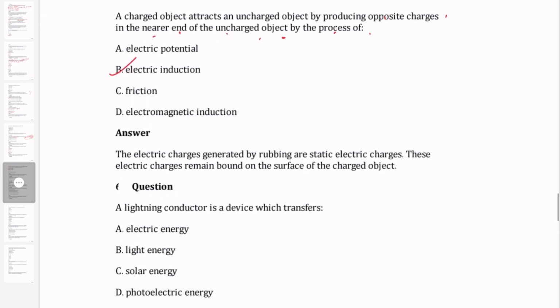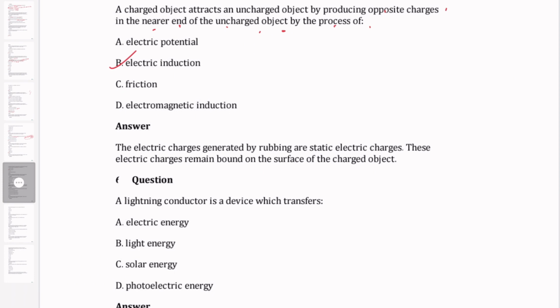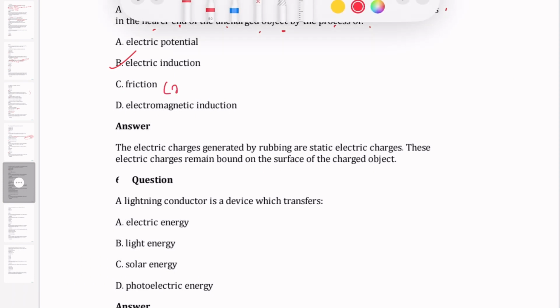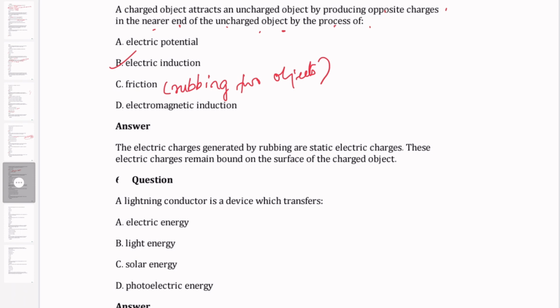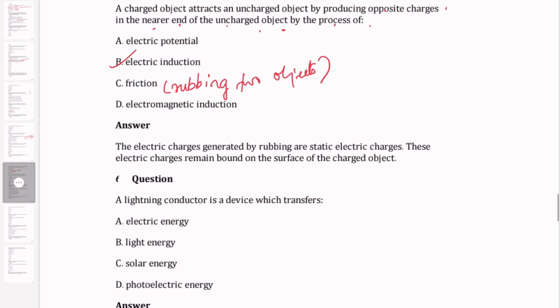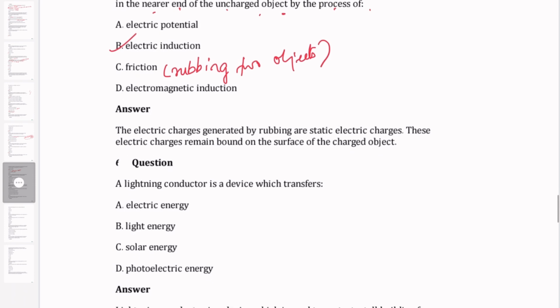Friction is rubbing two objects. Induction is without rubbing. How do you attract a charge? By producing opposite charges.